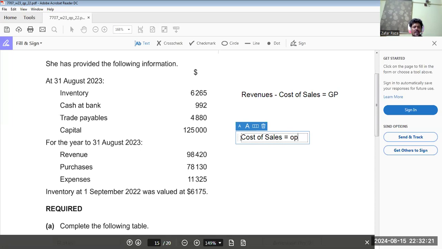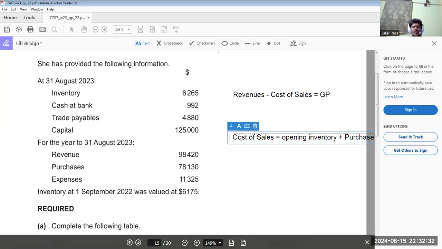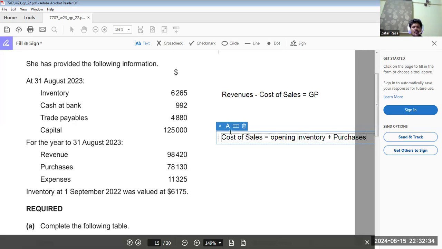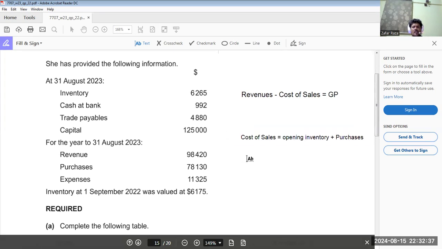Opening inventory plus purchases, less closing inventory, is equal to the cost of sales.